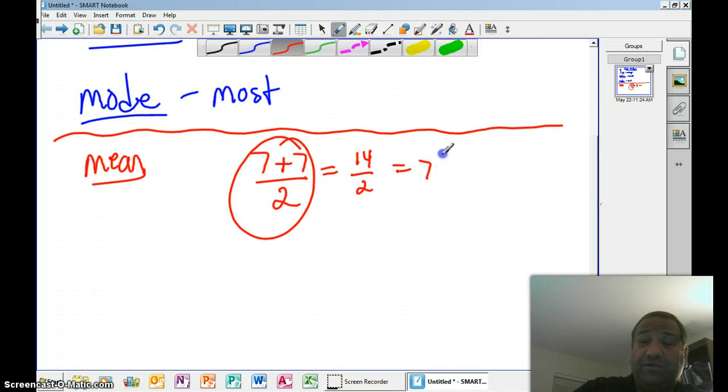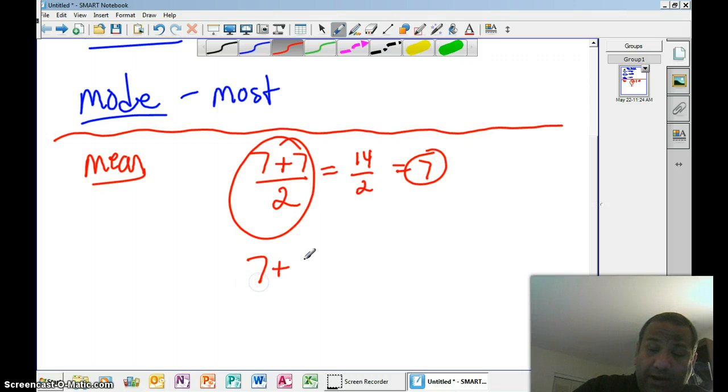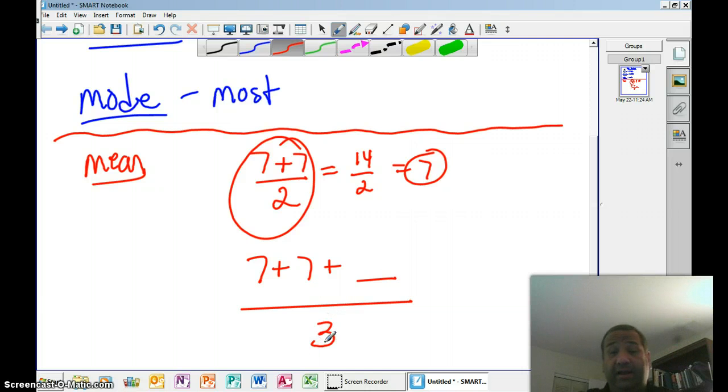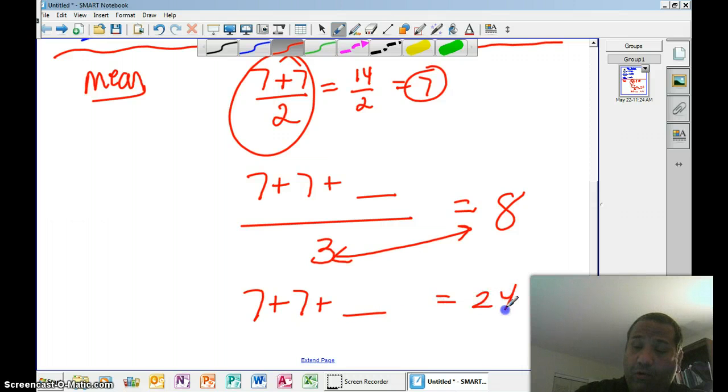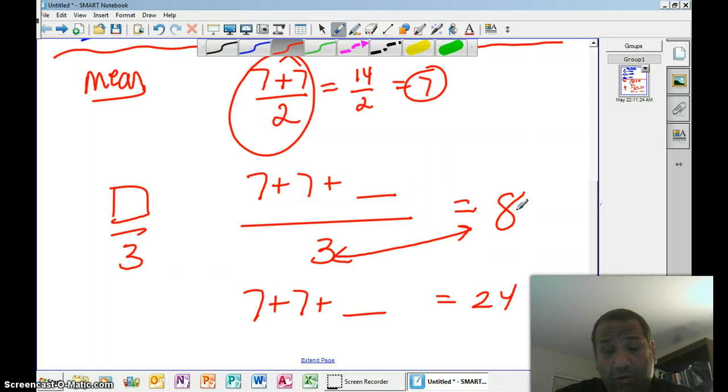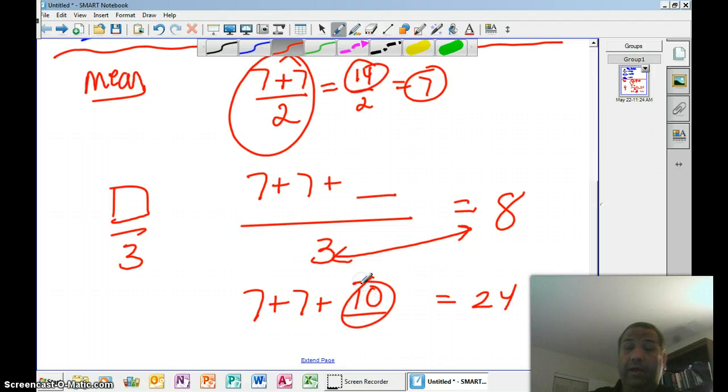Well, now I have an average of 7. If we add another one in here, and we divide by 3 now because we added another piece of data, I want my average to raise to 8. So maybe some of the kids will notice, what divided by 3 is 8? Or you could multiply and do the inverse operation. So we can say 7 plus something else has to equal 24. I would also say, what divided by 3 gives me 8? They may say 24. So at that point, you know that this was 14. We have to add 10 more. And that's the kind of grade you would need to get an average of 8.